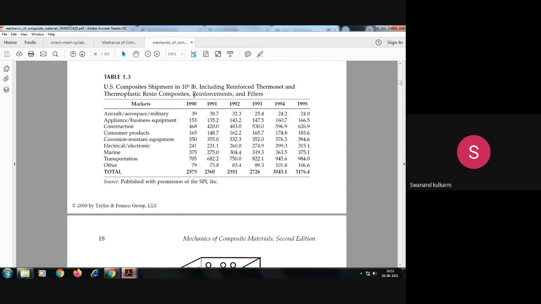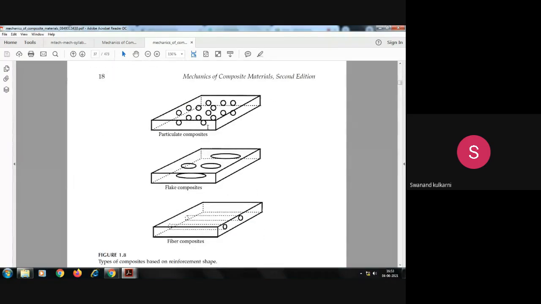So see how these polymer based composites are there. In order to have the survey of these materials, here you can observe the figures. So aircraft or aerospace military, this is the published work in the journal, and this is already for our reference we have kept here for aerospace or military application, then for business equipment application, for construction application, consumer product, like this. Here you can see how the use of this material has started to increase.